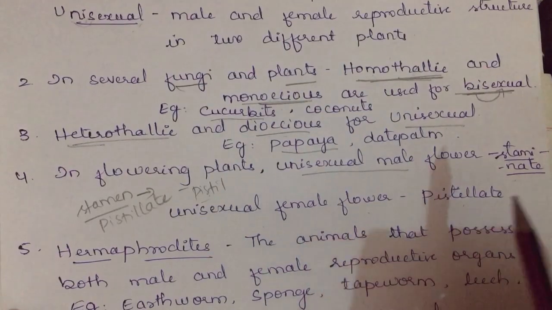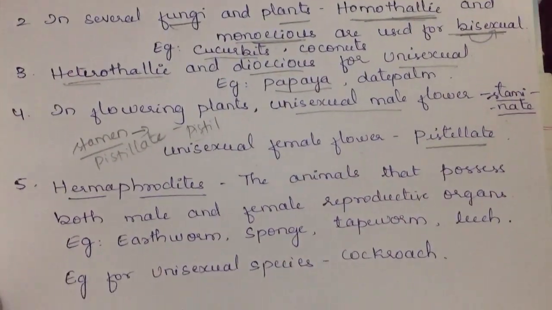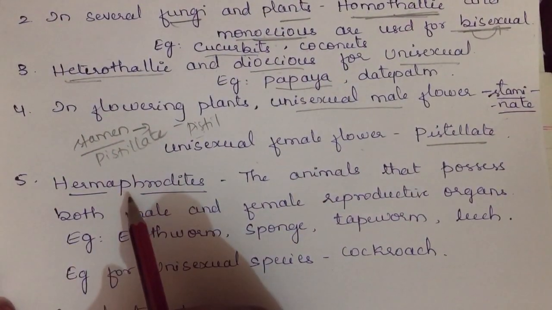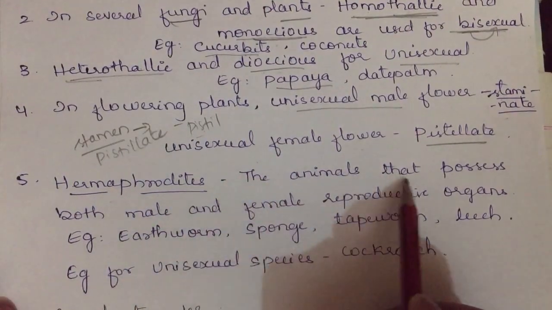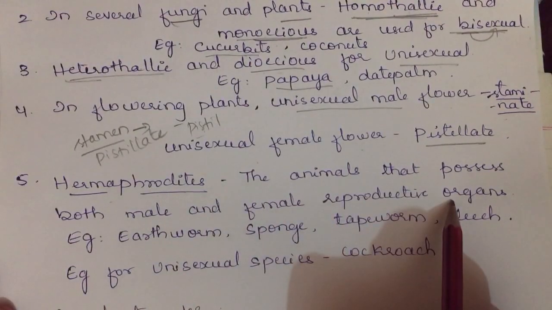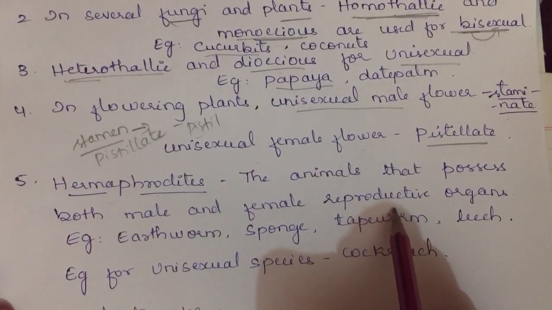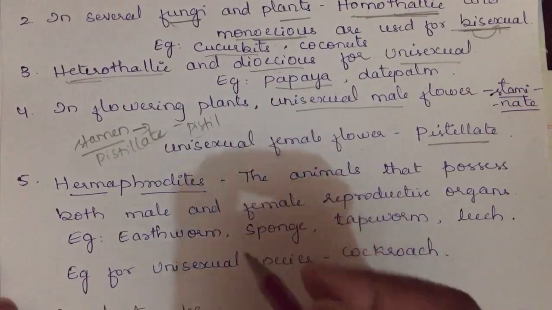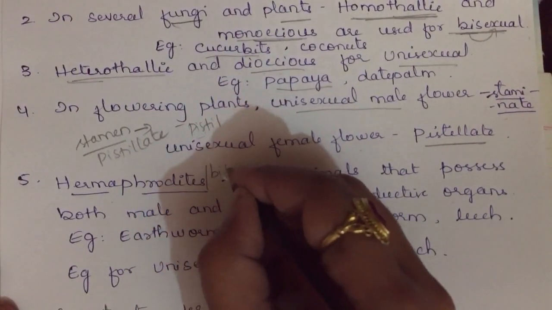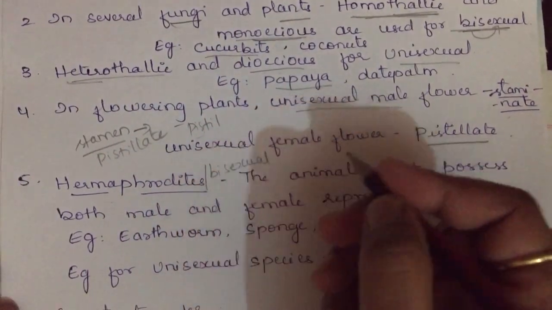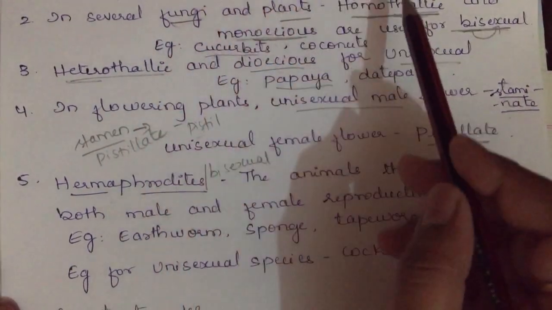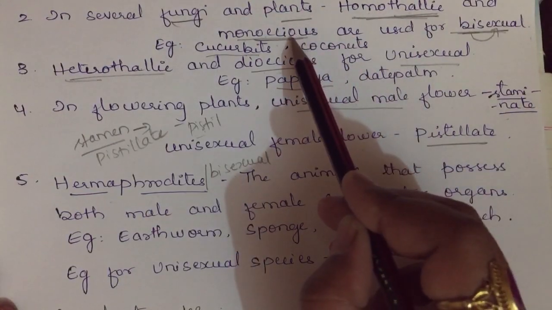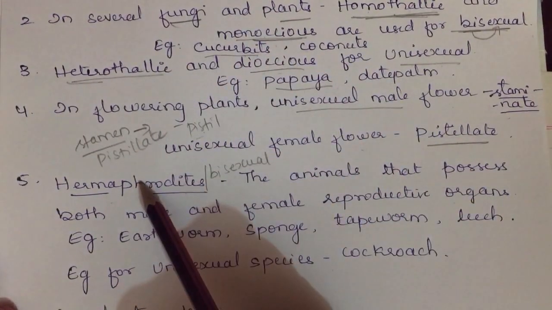Then next, in animals we use a term called hermaphrodites. The animals which possess both male and female reproductive organs, we call hermaphrodites. These are commonly called bisexual. Bisexual is called homothallic in fungi. It can be called monoecious. It can be called hermaphrodite.